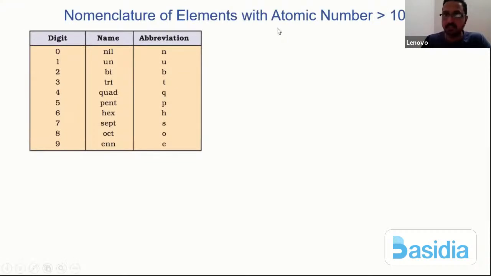Okay. Whenever I say nomenclature, I have to clearly understand that the nomenclature is according to a system which is called the IUPAC. I can ask you one simple question: what do we exactly mean by IUPAC?